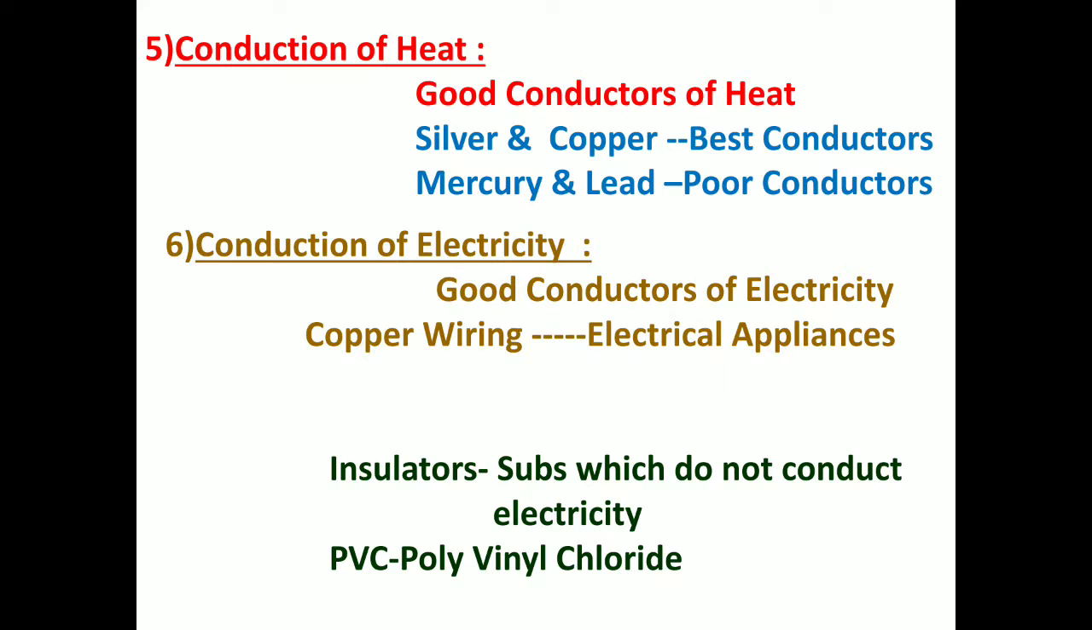Then mercury and lead are poor conductors of heat. Okay, so mercury and lead are poor conductors of heat. Then, conduction of electricity.